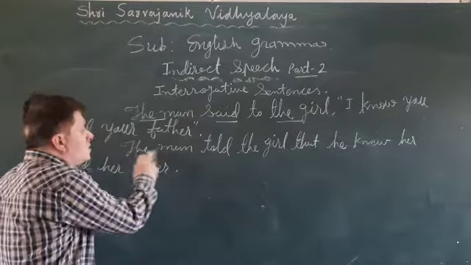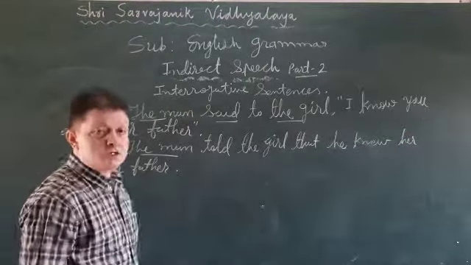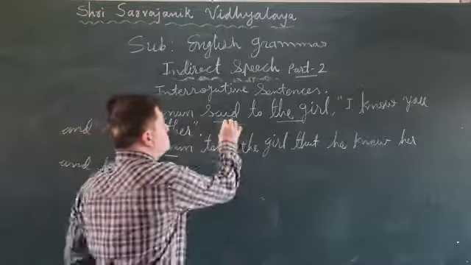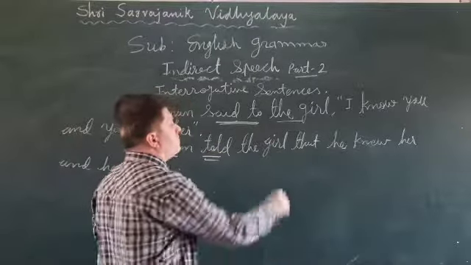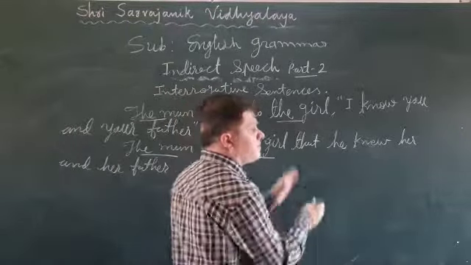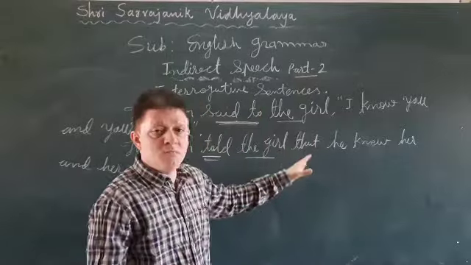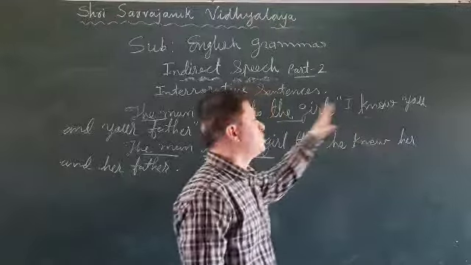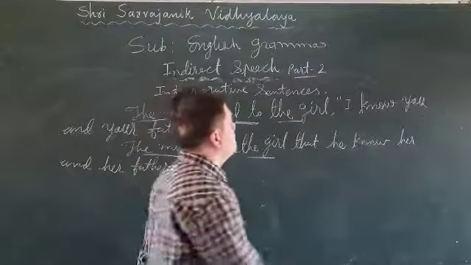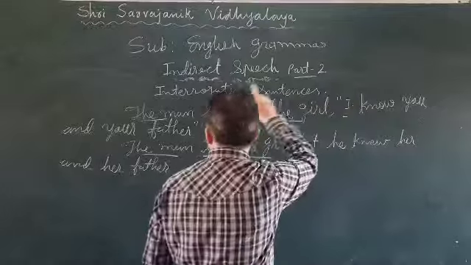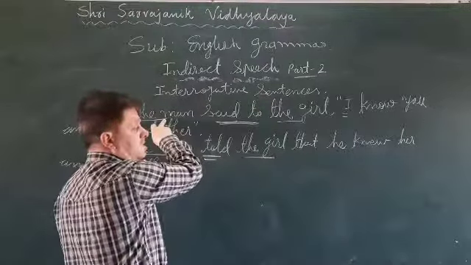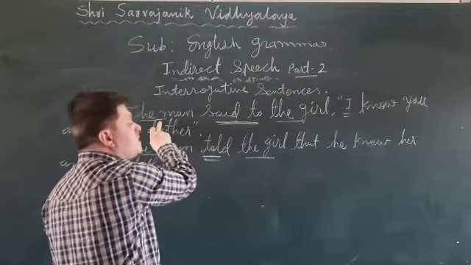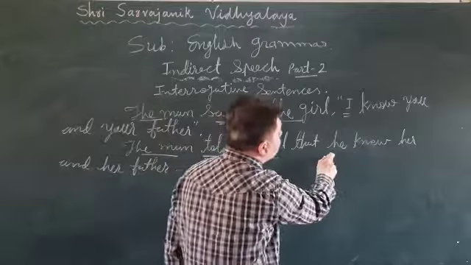Now, as per the rules I have told you, the speaker stays as it is, and said to turns into told. The listener stays as it is, then we put the conjunction that in between, and we turn the speech into indirect narration. The first person pronoun changes according to the speaker. The man is here, so we put he.